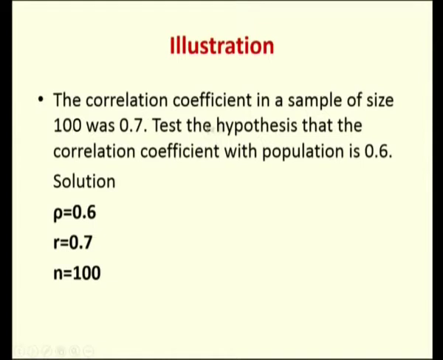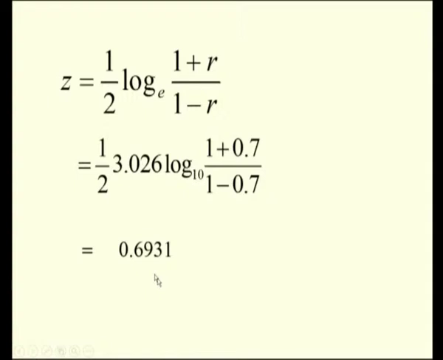The correlation coefficient in a sample of size 100 was 0.7. Test the hypothesis that the population correlation coefficient is 0.6. The solution: given the population correlation coefficient as 0.6, the sample correlation coefficient as 0.7, and the sample size as 100, we have to calculate the z value and the z naught value.